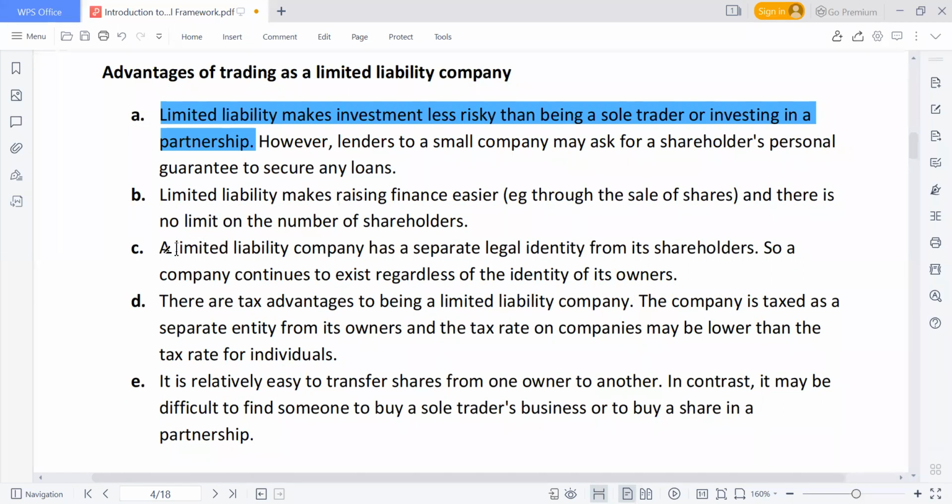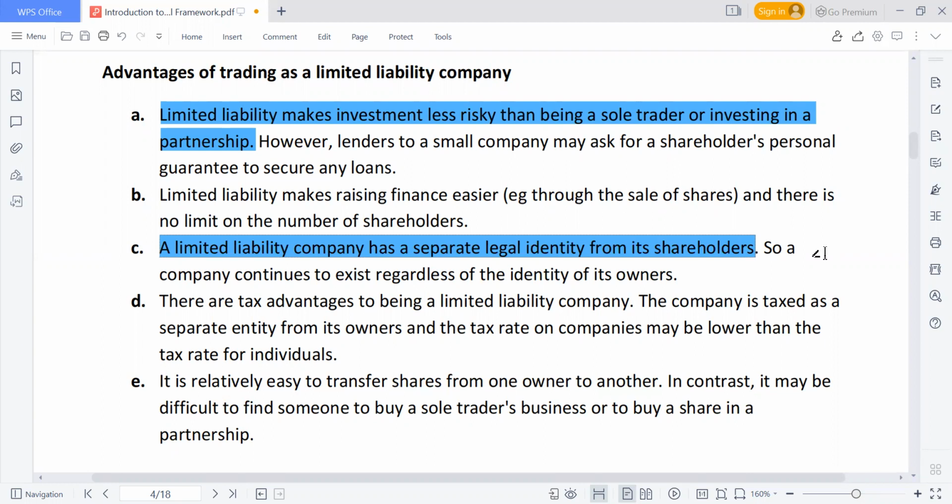And another one is that a limited liability company has a separate legal identity from its shareholders. There are tax advantages of being a limited liability company. A company is taxed as a separate entity from its owner, and the tax rate on a company may be lower than the tax rate for an individual.